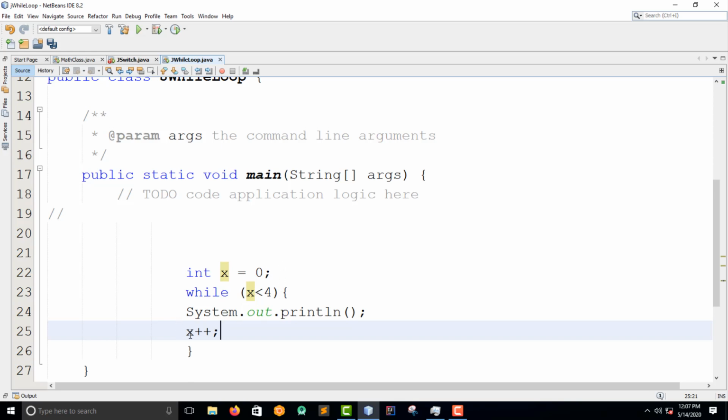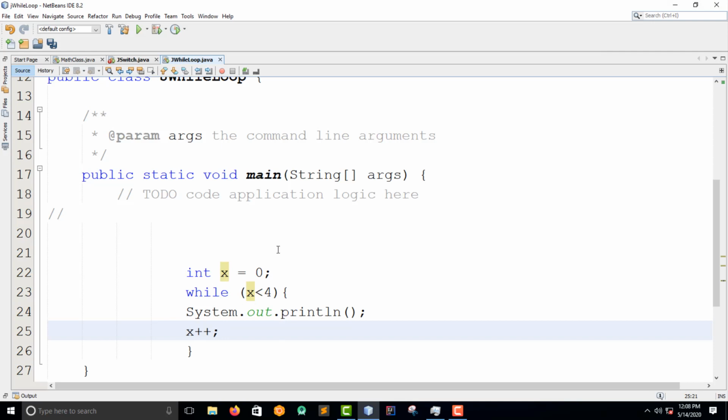For example, if I don't do this, it's going to print, I think, 1 or 0, then it ends there. But I have to increase the variable used, so that the condition can continue. Otherwise, the loop will stop. The loop will never end. So I'm going to do a very simple thing here. This is the increment, right?